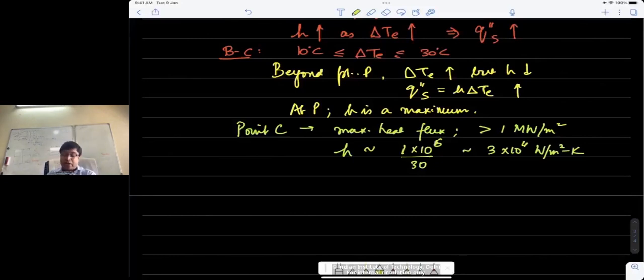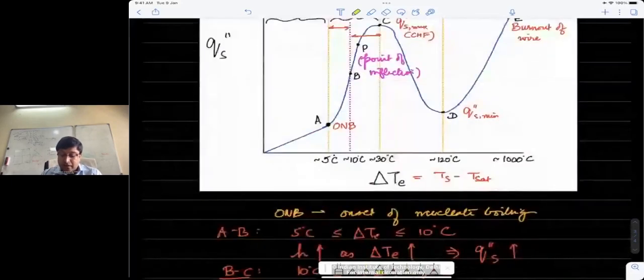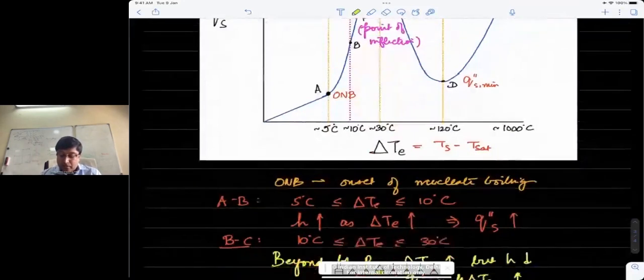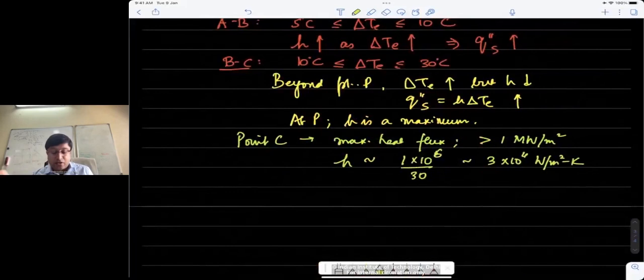Because the heat transfer coefficients are so high in this regime, and they can be achieved with a very small delta T_E, delta T is only 30 degrees Celsius. So you're only 30 degrees higher than saturation temperature. That means if you only increase the surface temperature a little higher than saturation temperature, the heat transfer coefficient can be very high, because of which this becomes a very effective mode of heating a liquid.